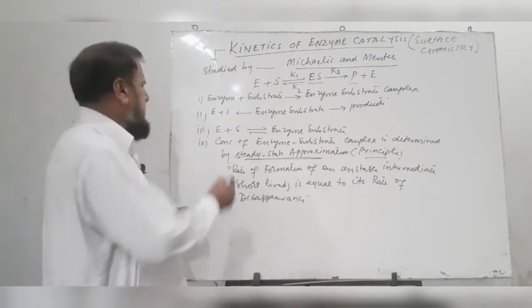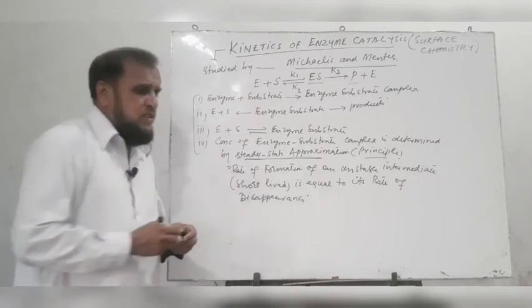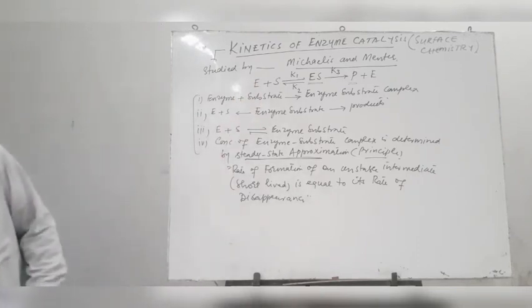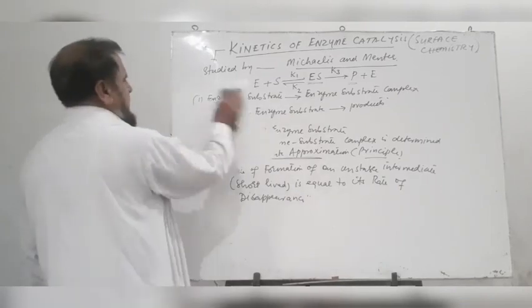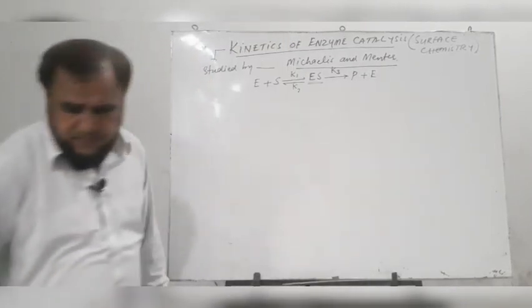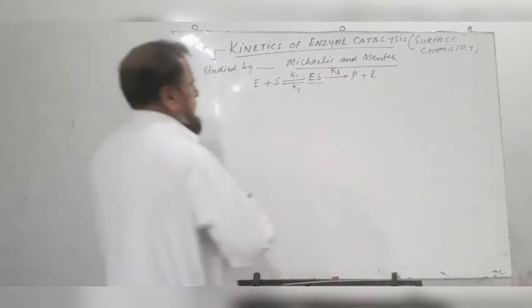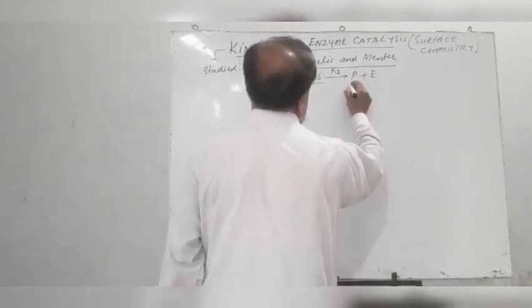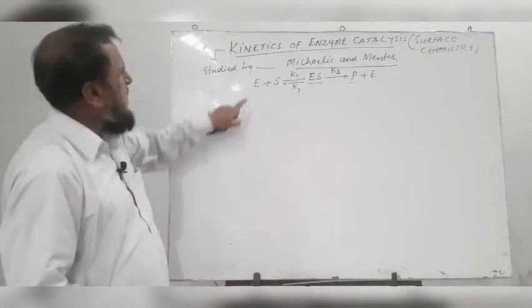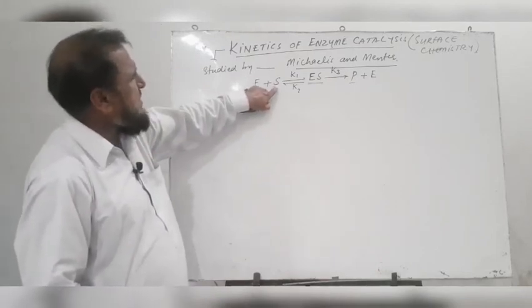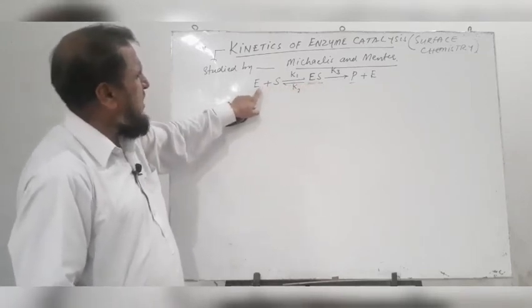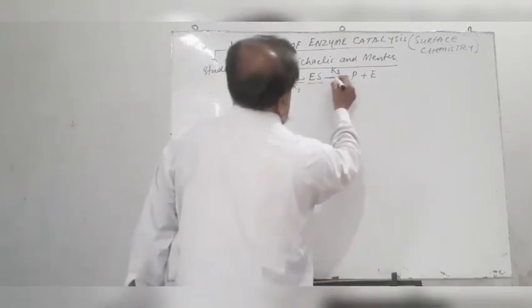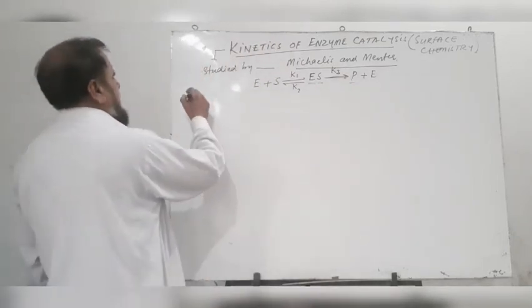Now we use these assumptions and the equation to derive the kinetic equation for enzyme catalysis. Let us start the derivation. The enzyme catalysis follows the sequence: enzyme and substrate combine to produce intermediate ES, which may change back to E and S, or it may change to products.